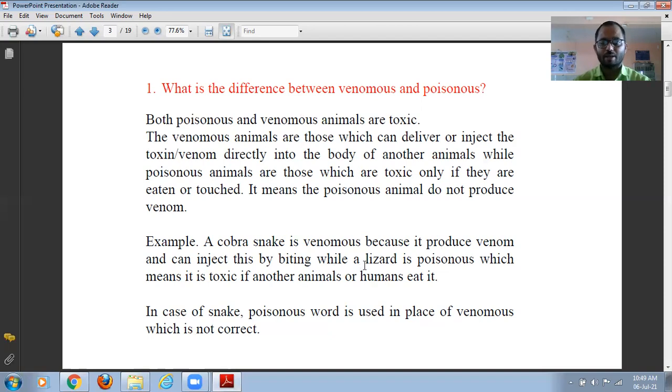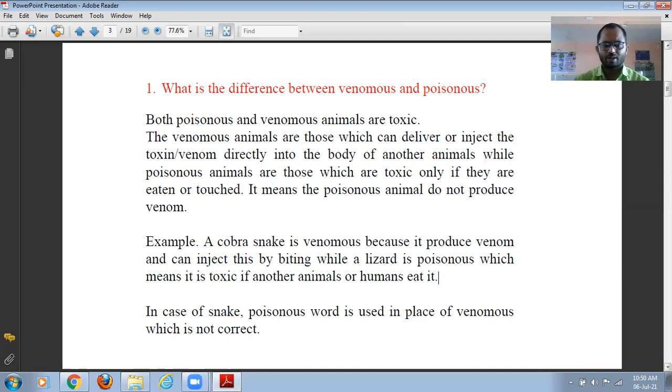Another example is the lizard. A lizard is poisonous, meaning it is toxic if another animal or human eats it. Not all lizards, but a few, are poisonous only if eaten by another animal. I hope everyone is now clear about venomous and poisonous animals.